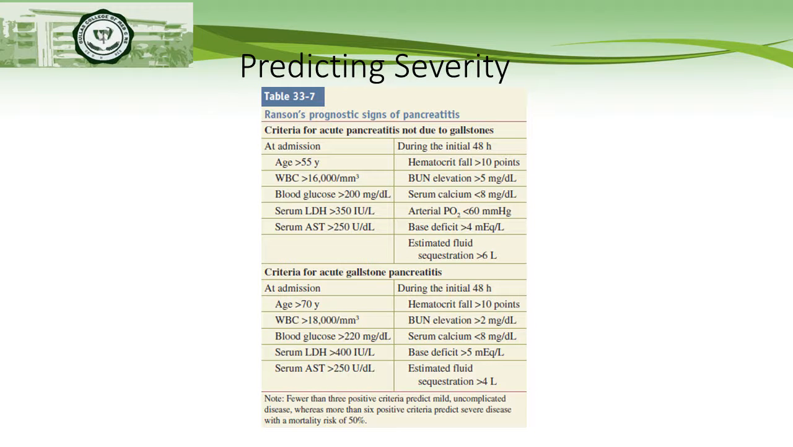So there are many ways of predicting severity of acute pancreatitis, one of which is the Ranson's prognostic signs of pancreatitis. There are two different criteria. One is for acute pancreatitis not due to gallstones, and the other is criteria for acute gallstone pancreatitis. So for us to use this, fewer than three positive criteria would predict a milder form of acute pancreatitis, uncomplicated disease. But if it's more than six positive criteria, it predicts a severe disease with a mortality rate of 50%.